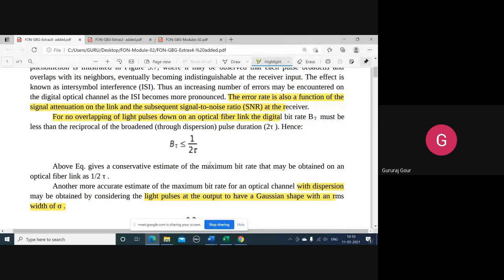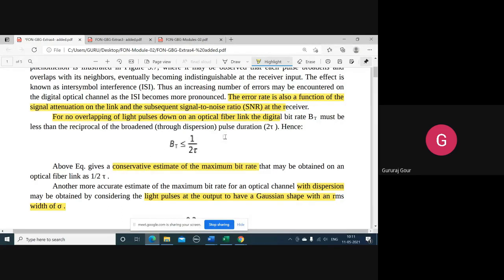So this equation gives a conservative estimate of the maximum bit rate. These words are very significant here. This is a conservative measure of the maximum bit rate, which you get obviously when we don't have any error or overlapping. It is a maximum estimate of the bit rate, but it is conservative.